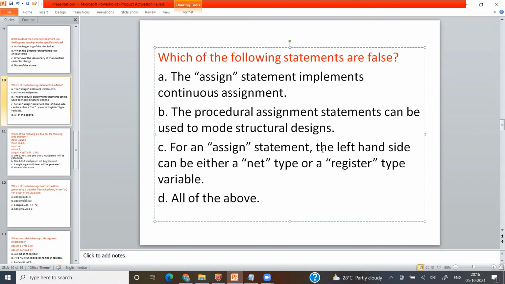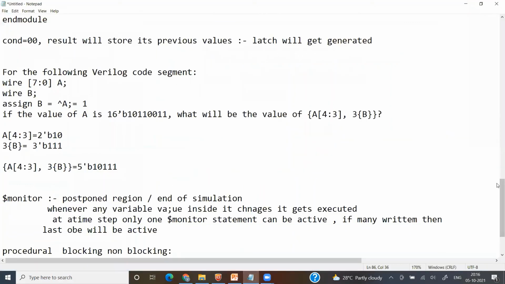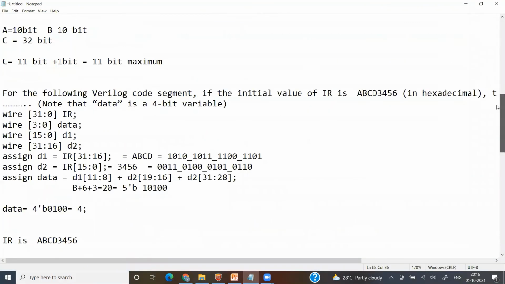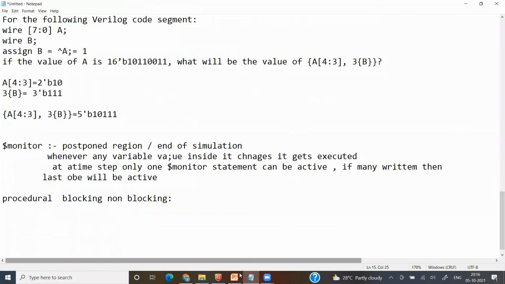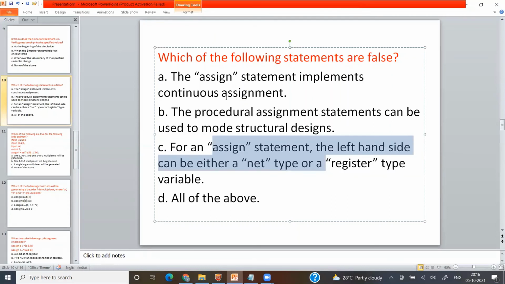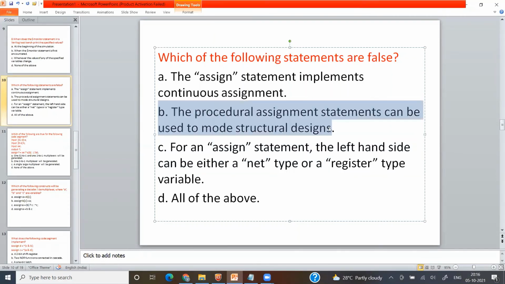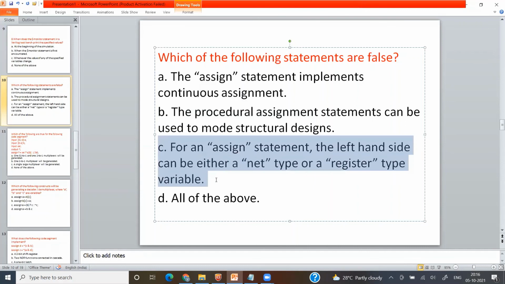For an assign statement, the LHS can be either a net or a reg. No, as I have explained before, for an assign statement, the LHS must be of net type. So LHS is net type. So that is also wrong. Okay. So which statements are false? B is false and C is false.